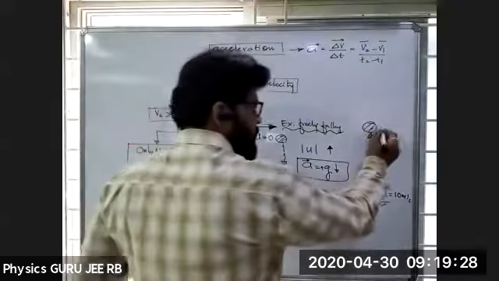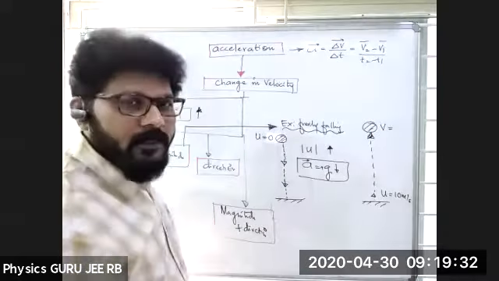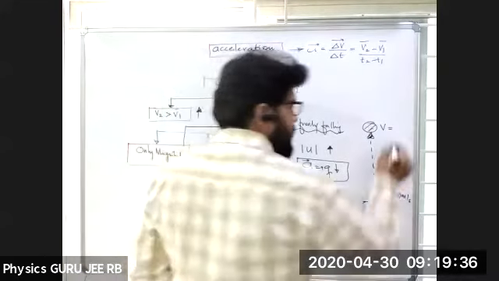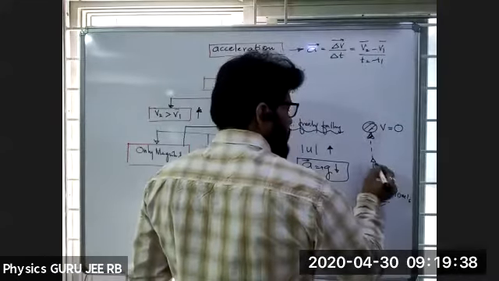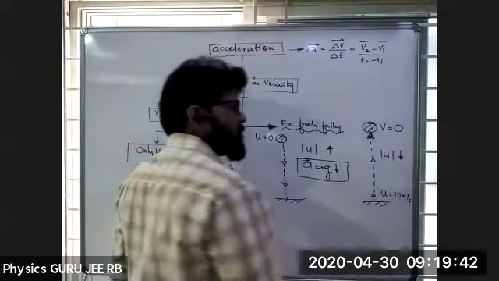When it reaches maximum height, what is the final velocity of the body? 0. So velocity is gradually decreasing. The magnitude of velocity is decreasing.